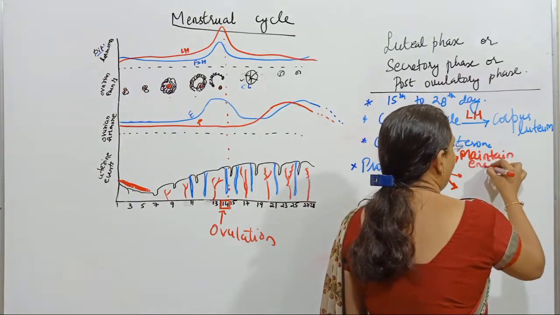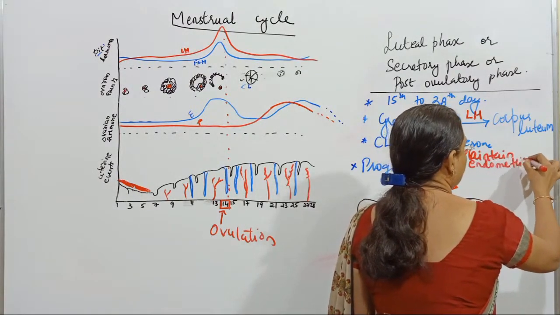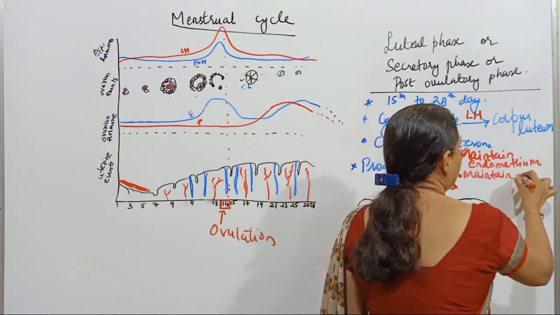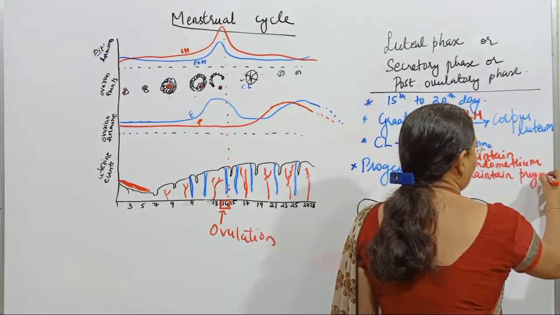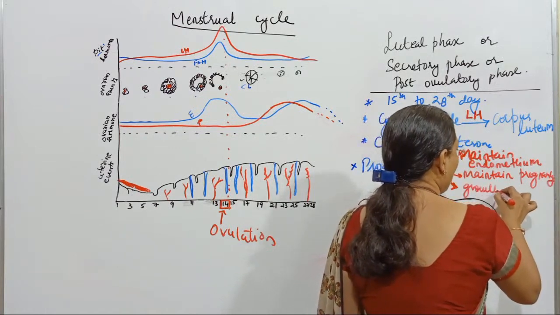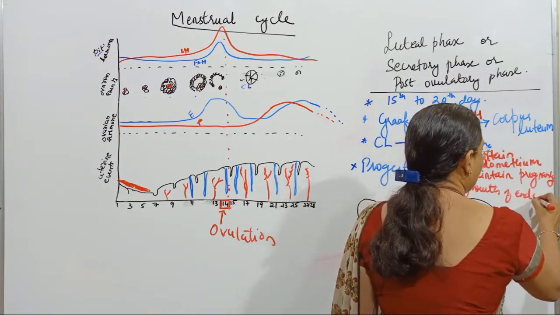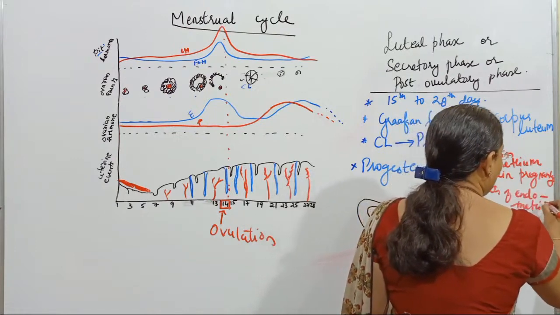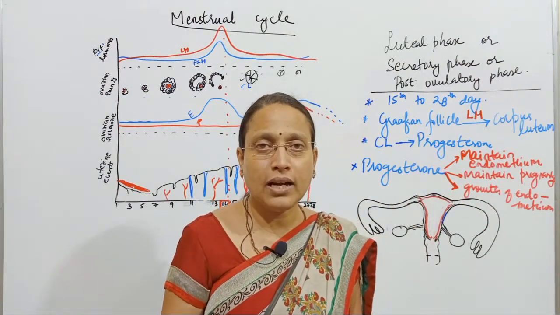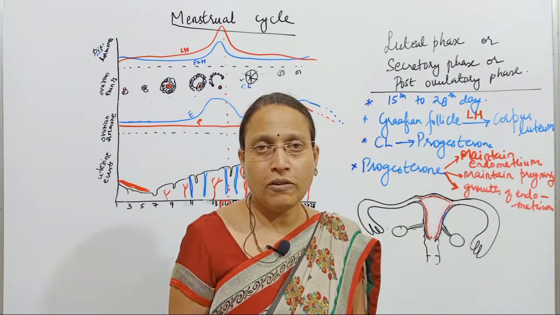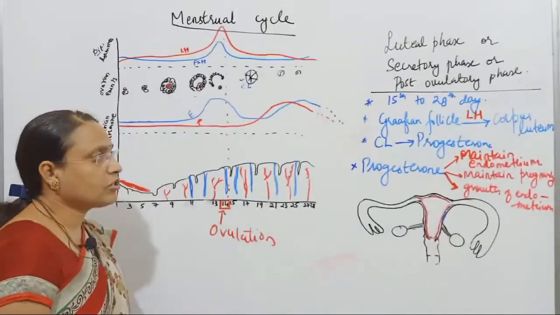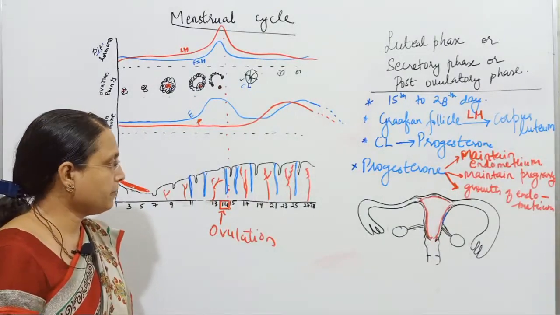Maintain endometrium. Second, maintain pregnancy. Third, also helps in growth of endometrium. Growth in the sense that, basically, it will not initiate the growth. Already the endometrium has grown thick. It will further help in completing the growth of endometrium. So these are the functions of corpus luteum.